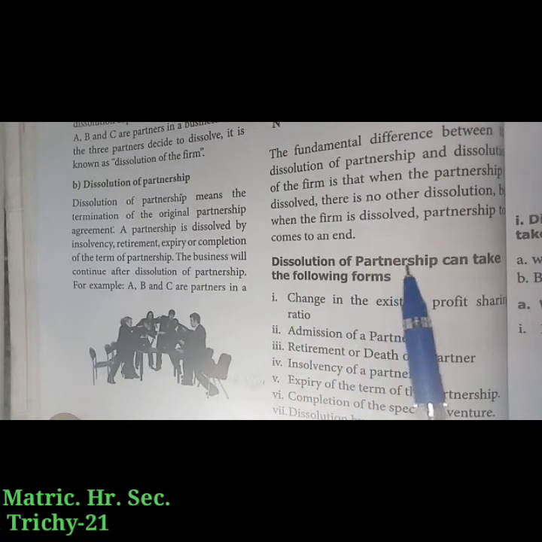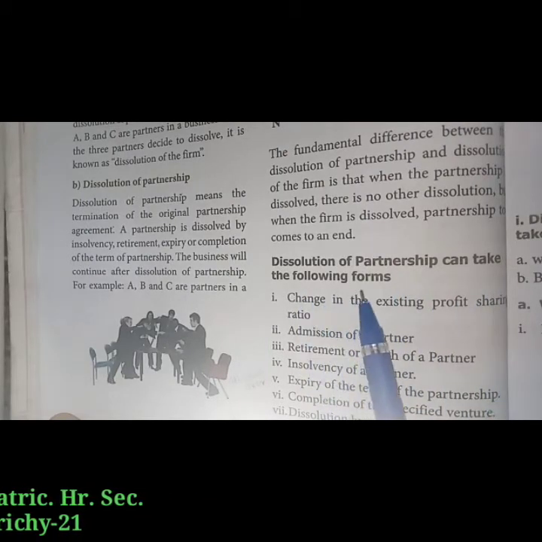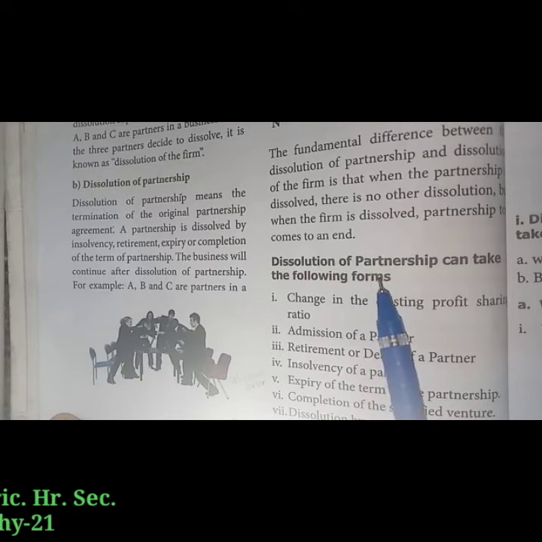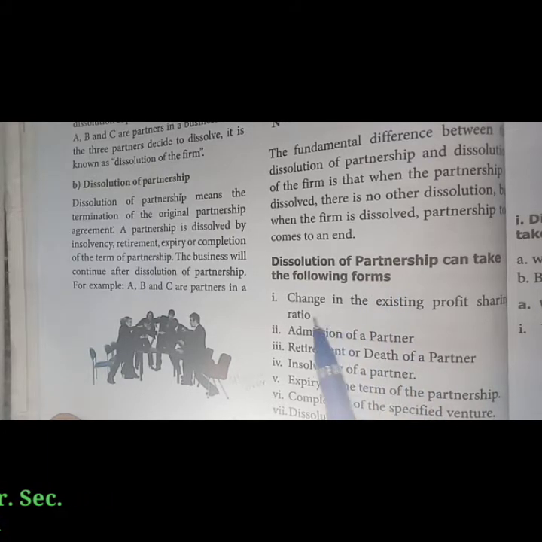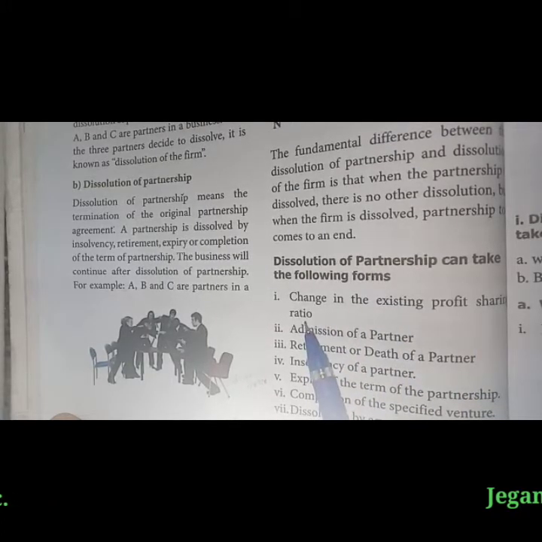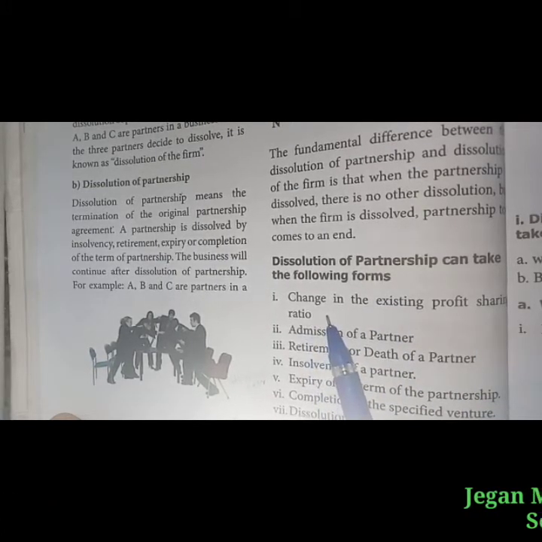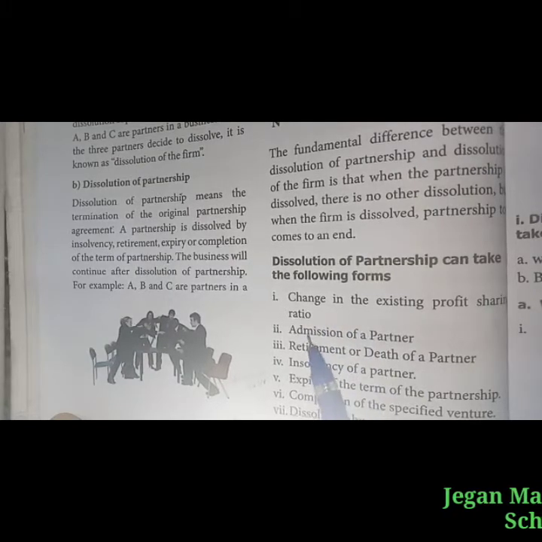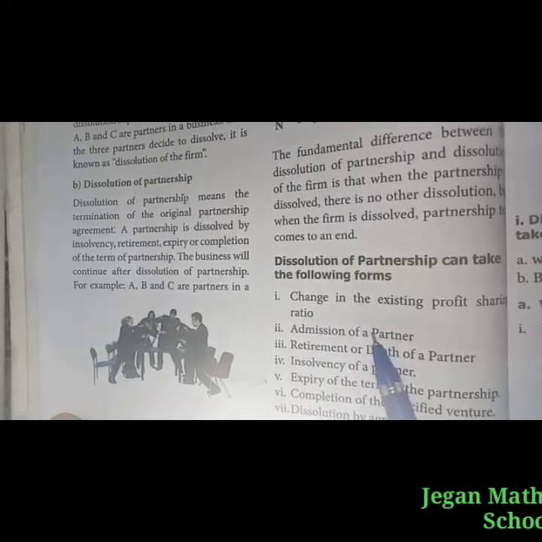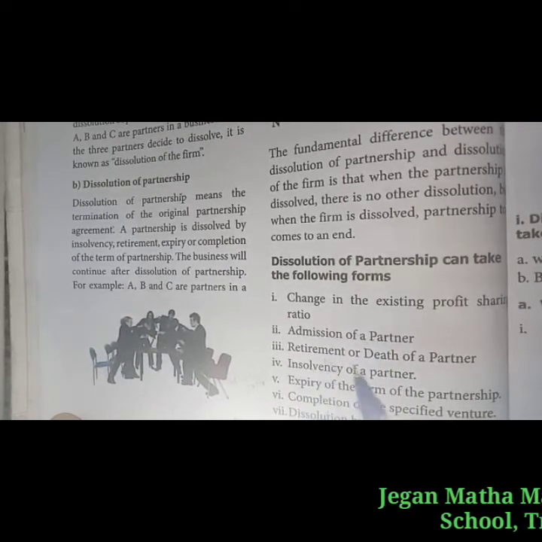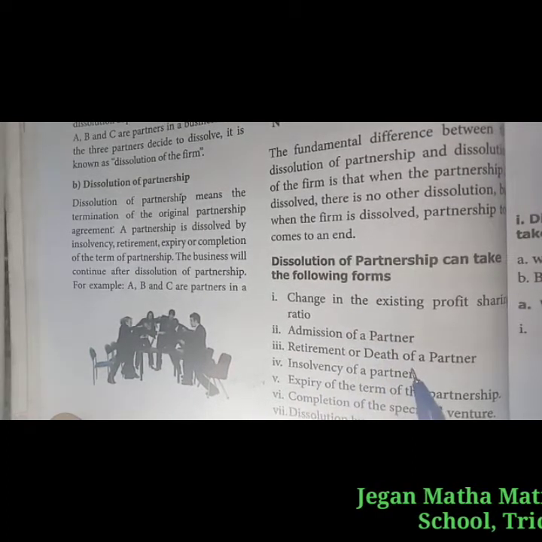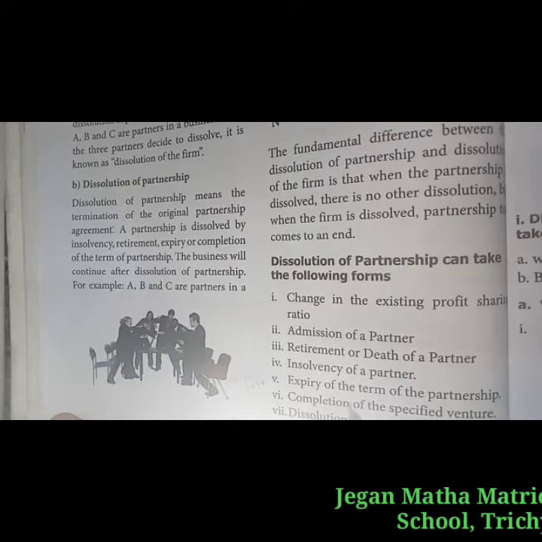Dissolution of partnership can take the following forms. The business will continue after the dissolution of partnership. So how will it take place? First, change in the existing profit sharing ratio. If there is any change in the profit sharing ratio, then second, admission of a partner. A new partner is admitted in the partnership. Then retirement or death of a partner.